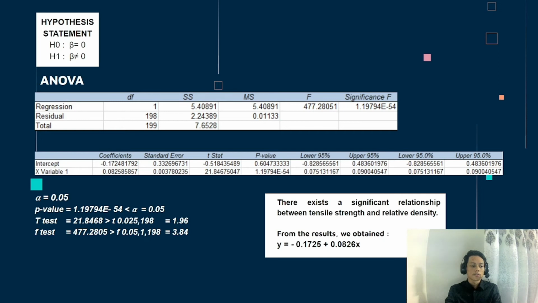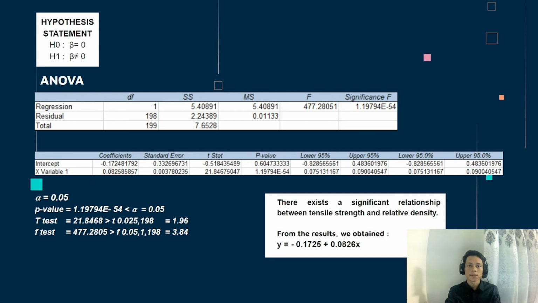And lastly, for the F-test, the value is 477.2805, bigger than the value of F0.05,198, which is 3.84. Based on these decisions, we can say that there exists a significant relationship between tensile strength and relative density.